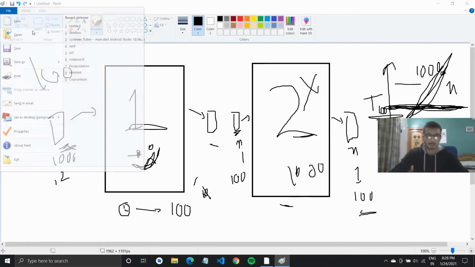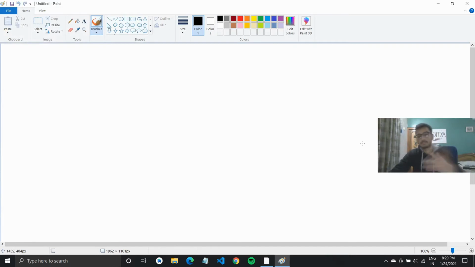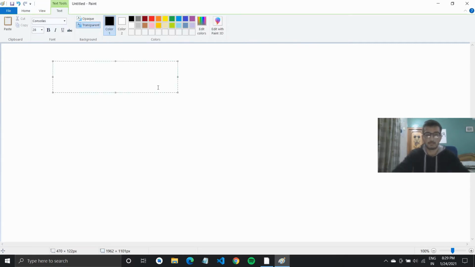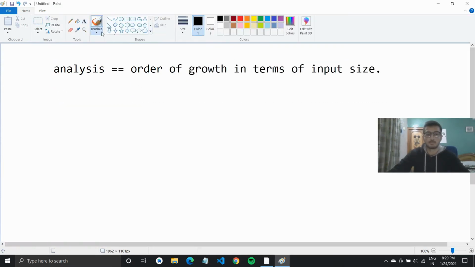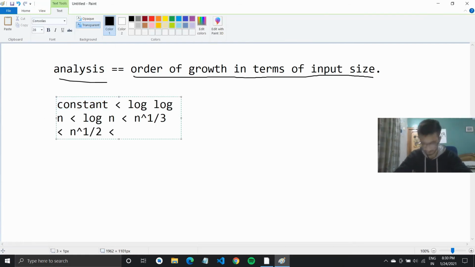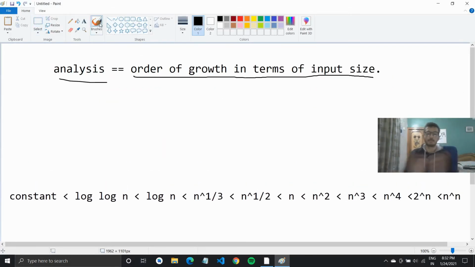Okay, so that is done. We know that analysis of algorithms is done on the basis of order of growth in terms of input size, like how much the program is growing. Now there is an important list that we all need to know. Let me just type it out real quick. Okay, so we saw that analysis is equal to order of growth.